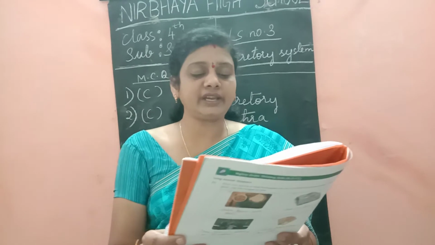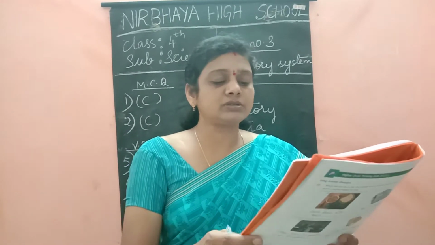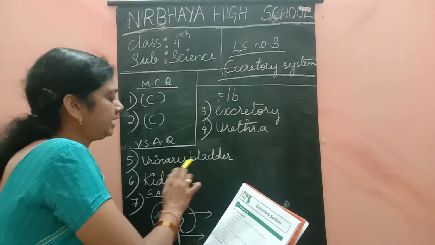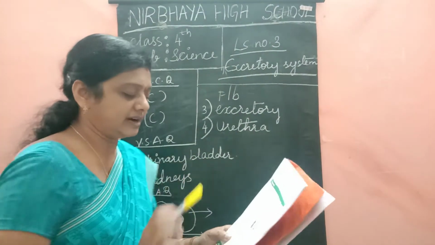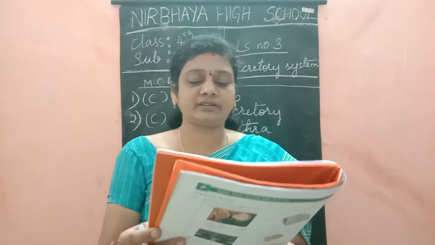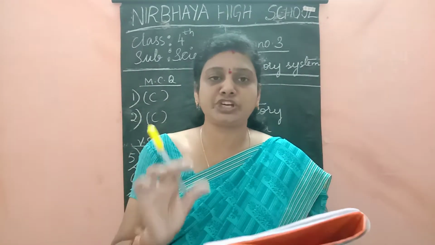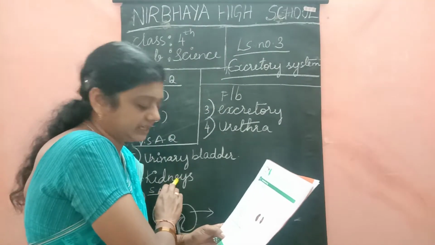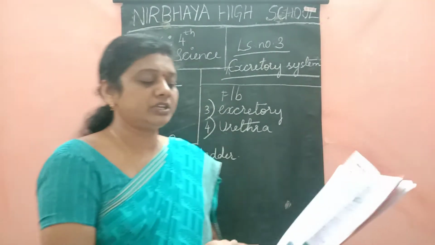Which part of the excretory system looks like a bag? The urinary bladder. Next, the sixth question. Which parts of the excretory system are bean shaped? It is kidneys. Yes? Okay, children.